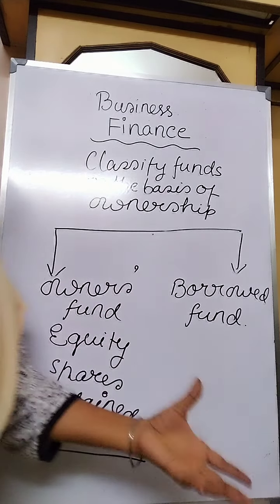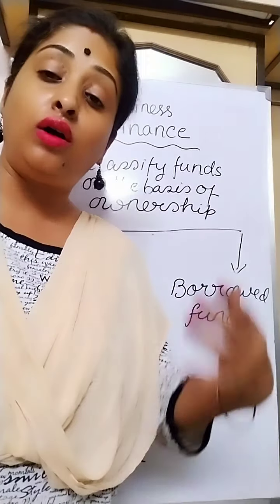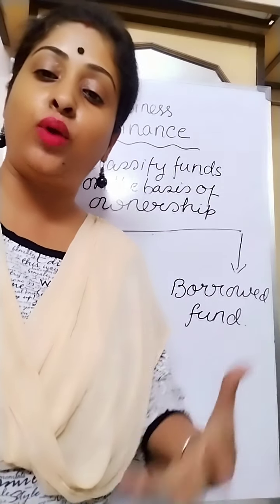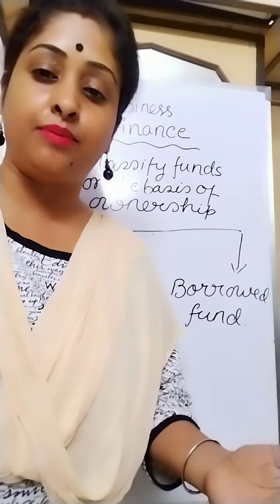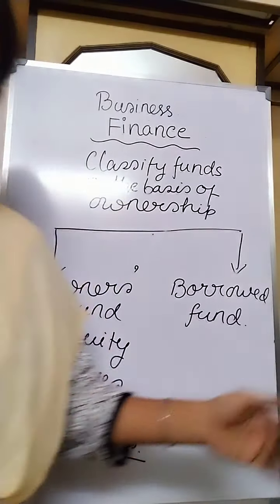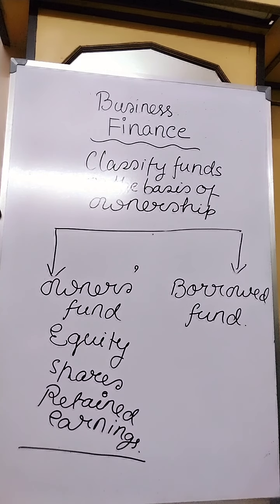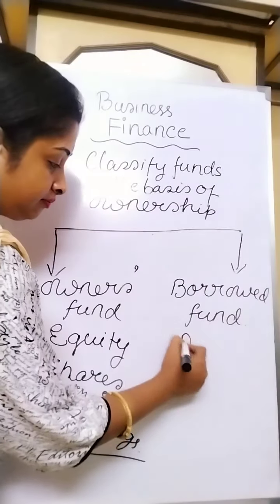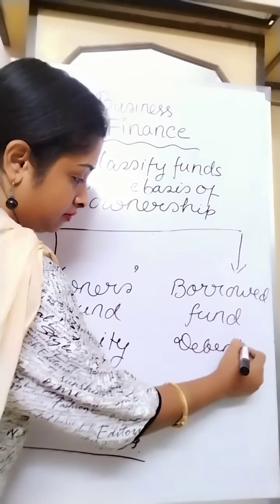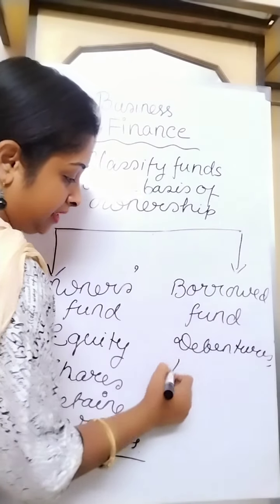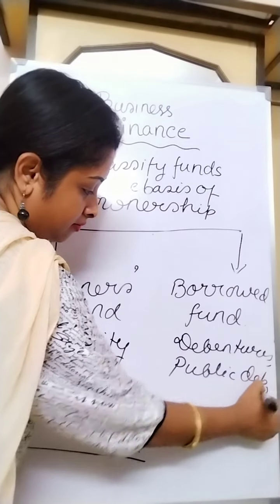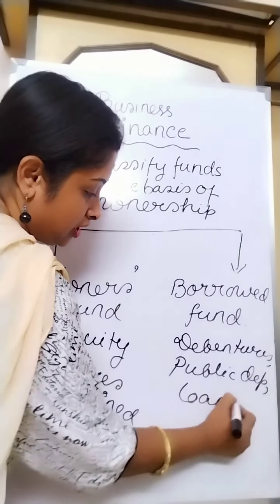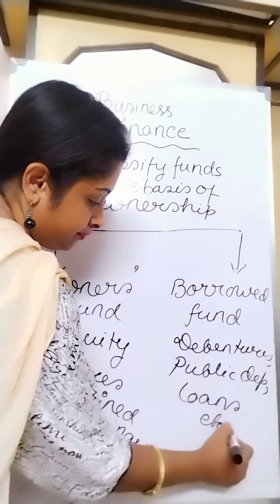It includes all the funds available to the firm in the way of loan and credit. So it has to be returned after some time. These come from issue of debentures, public deposits, loans from banks and financial institutions, etc.